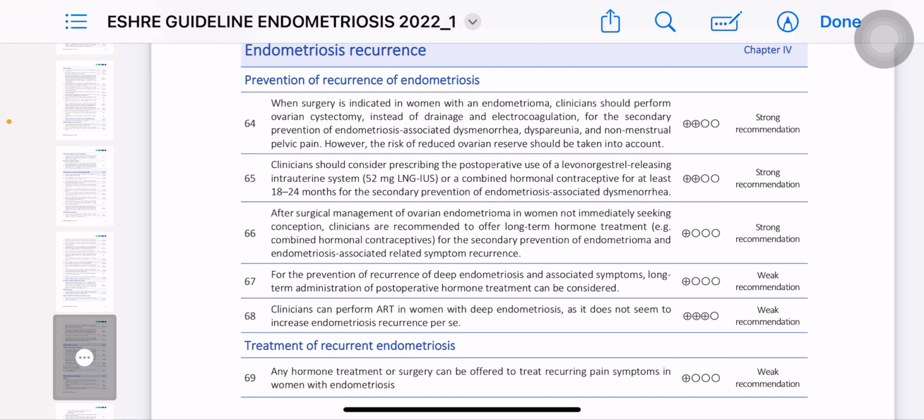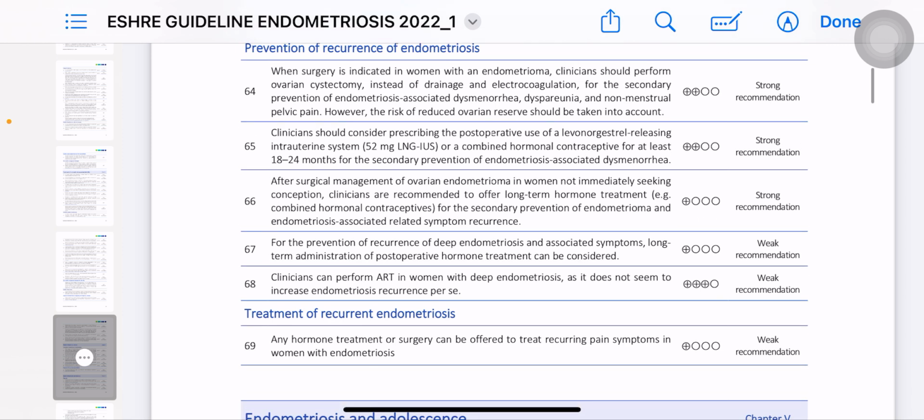When surgery is indicated with endometrioma, the clinician should perform ovarian cystectomy instead of drainage and electrocoagulation, as we have already discussed previously. For secondary prevention of endometriosis associated dysmenorrhea, dyspareunia, and non-menstrual pelvic pain, however, the risk to ovarian reserve should be taken into account. ठीक है, ovarian reserve आपने ध्यान में रखना है कि कितना है.